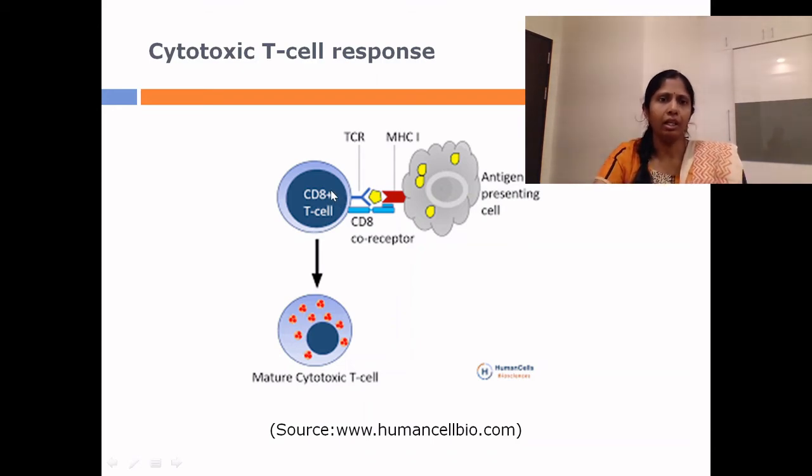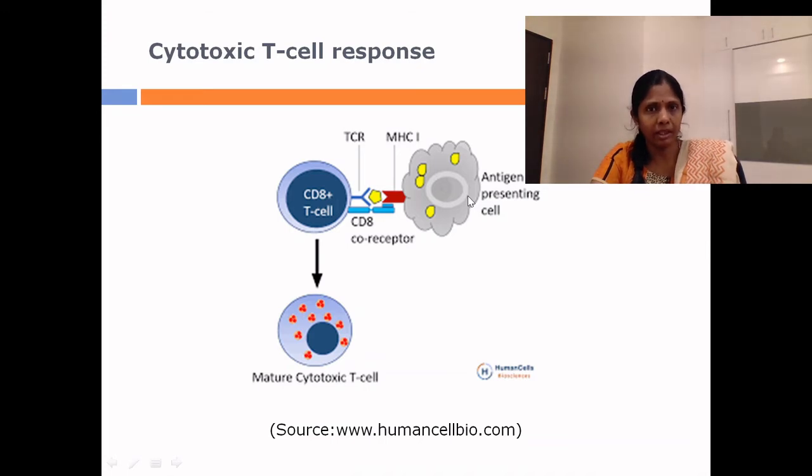So the CTL recognizes the antigen with the help of T cell receptor, this is the T cell receptor, and the CD8 molecule recognizes the class 1 MHC molecule present on the antigen presenting cell.